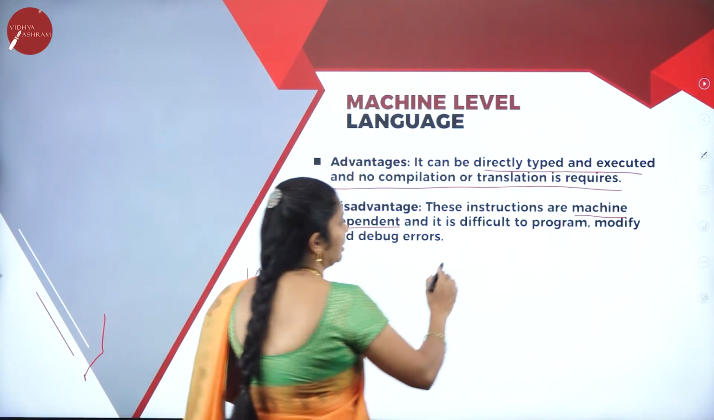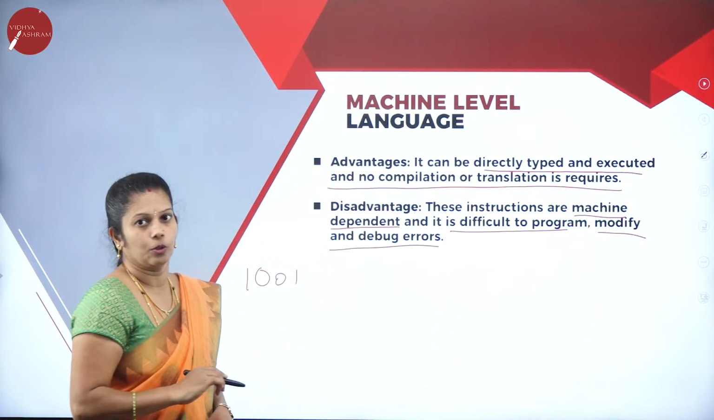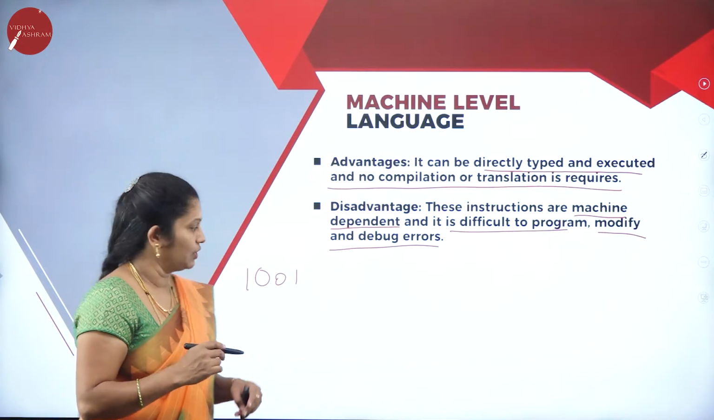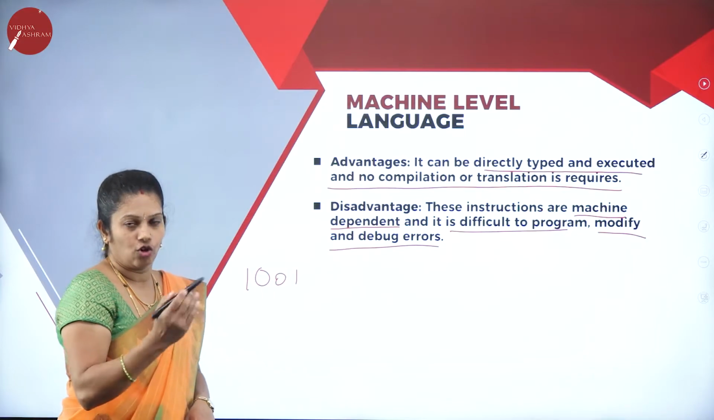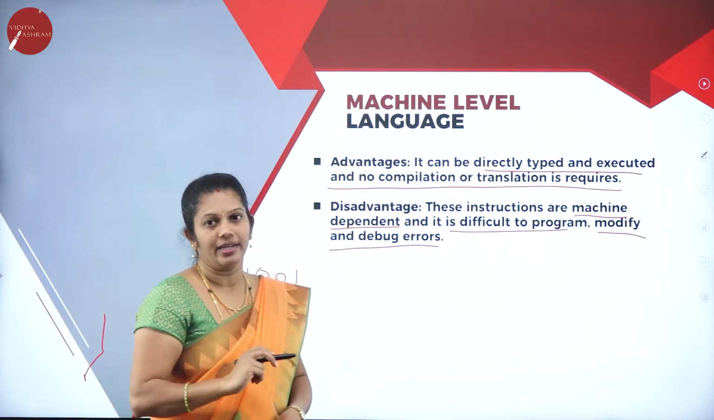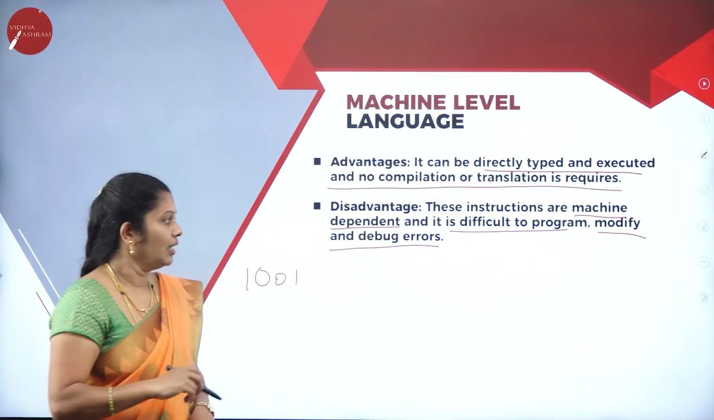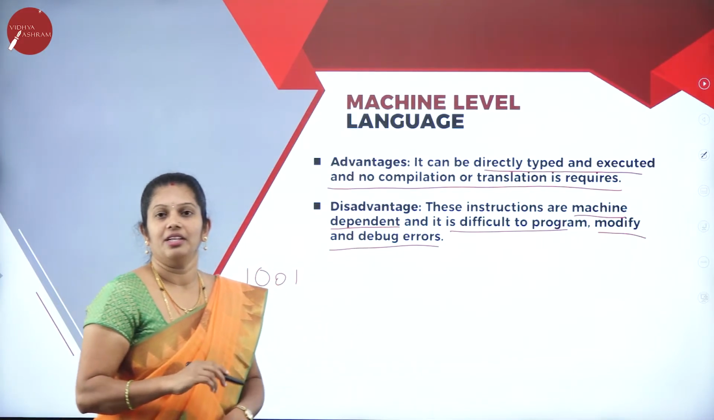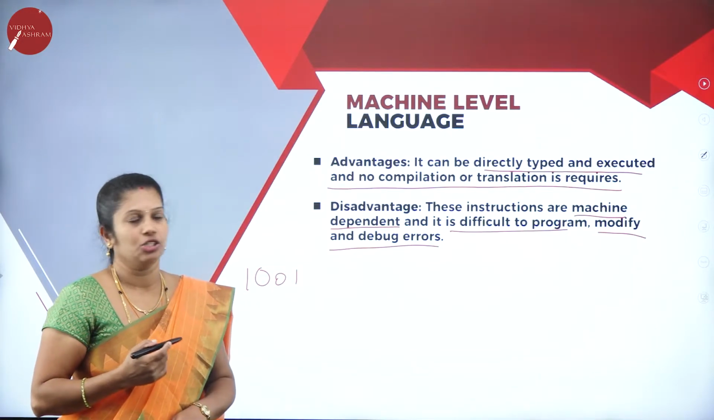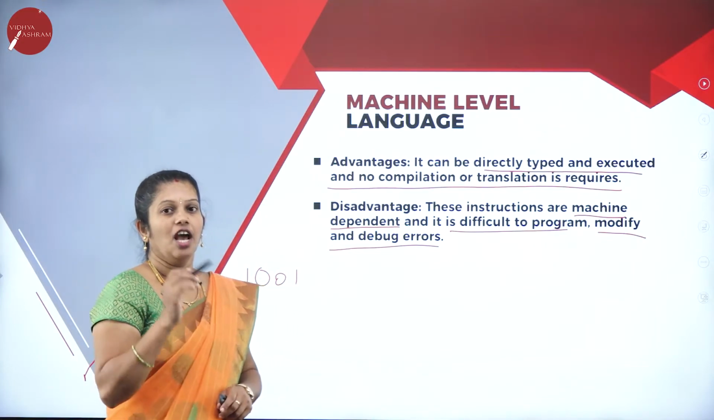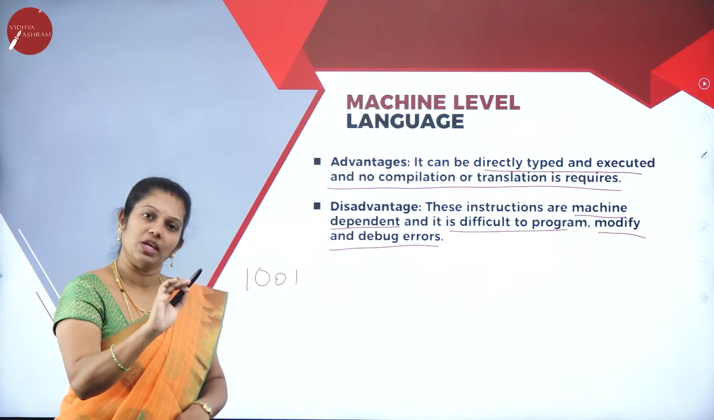And it is difficult to program, modify and debug the errors also. It is very difficult to write the code. First of all, for us it is very difficult. If I make any mistake while writing the 0-1 combination, then it is very difficult to identify. After identification also, correction is very difficult. That is, debugging of errors is also very difficult here. These are a few disadvantages of machine level languages. But when you come to advantages, it is directly executed; we do not require any translator.